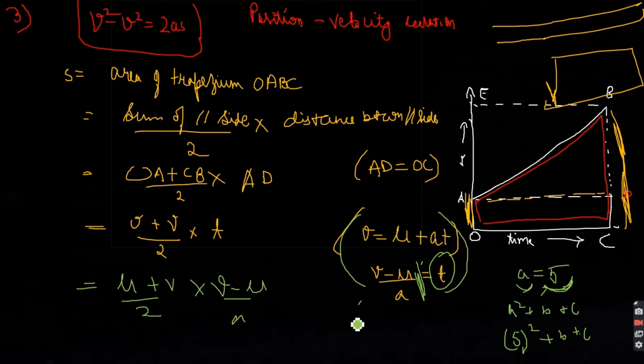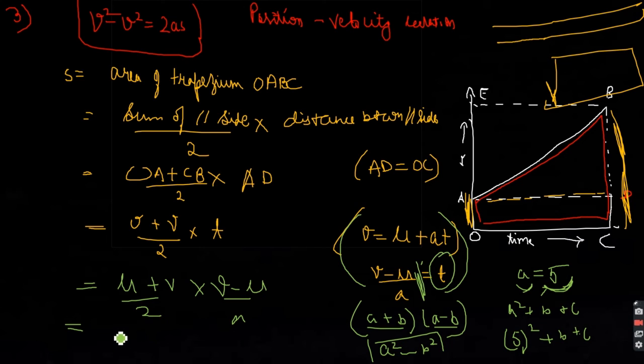Now we already know there is one formula, (A plus B)(A minus B) equals A square minus B square. If this is A plus B and there is A minus B, we can write it as A square minus B square.